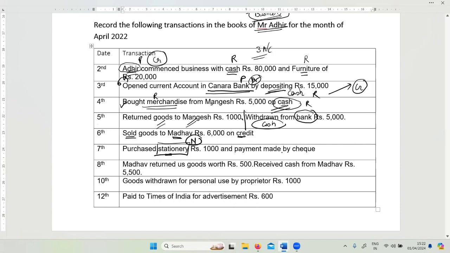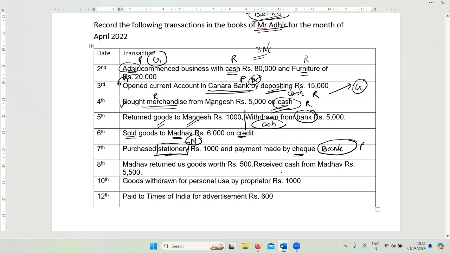Okay. And payment is made by check. Check we don't write, we write bank. Check is not some terminology which will be used, but it will be stated as bank. So second account is bank. So we have two accounts: stationery, a nominal account, and bank, a personal account. Check does not pay us. Who pays us? Bank. Correct? Check is just an instrument. It is not an actual person who is giving us any money. Check is an instrument, a method by which the bank gives us money. So two accounts involved are stationery and bank.